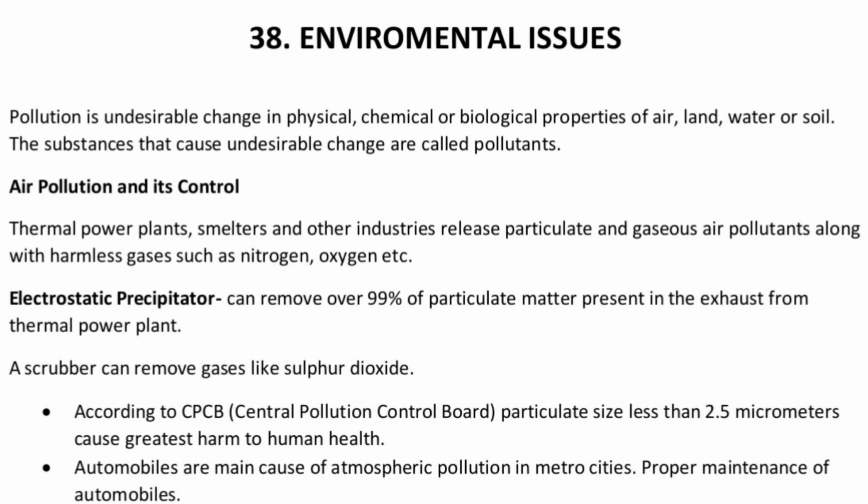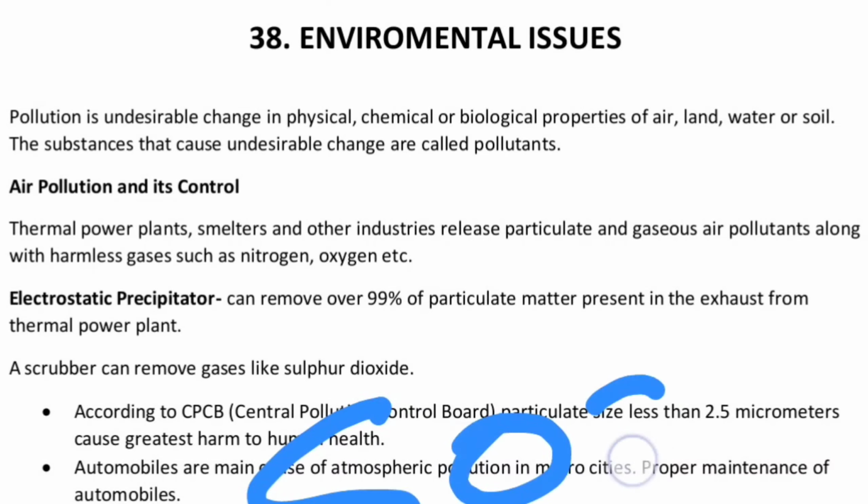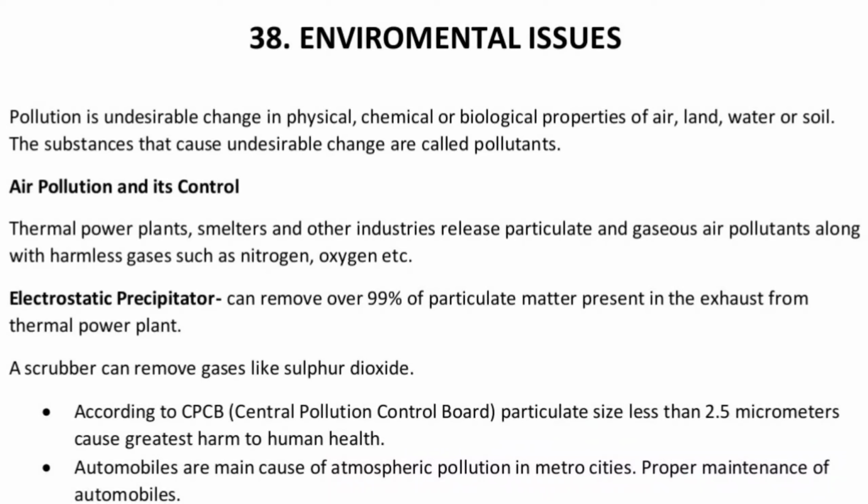The electrostatic precipitator can remove 99% of the particulate matter present in the exhaust of a thermal power plant. And a scrubber is also there. The scrubber can remove gases like sulfur dioxide.